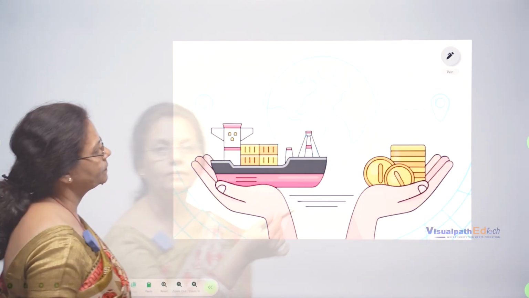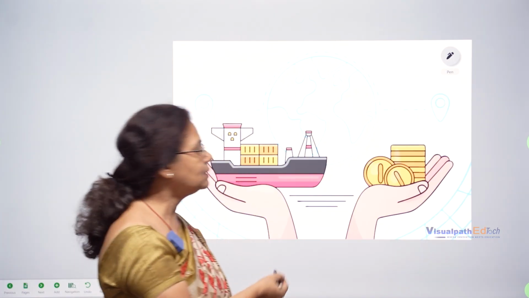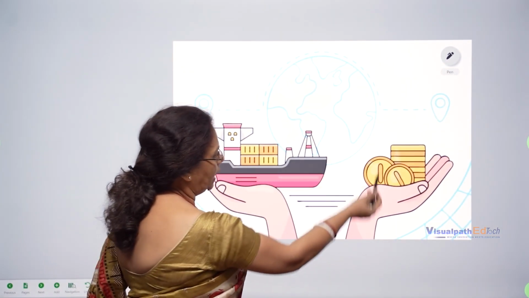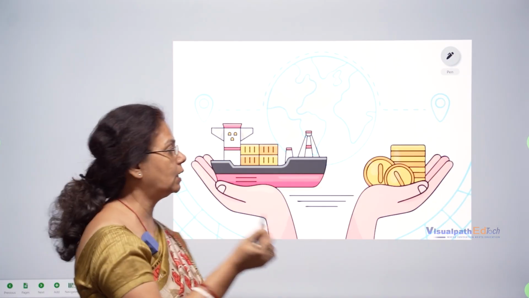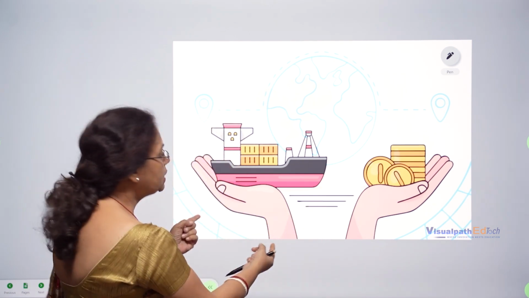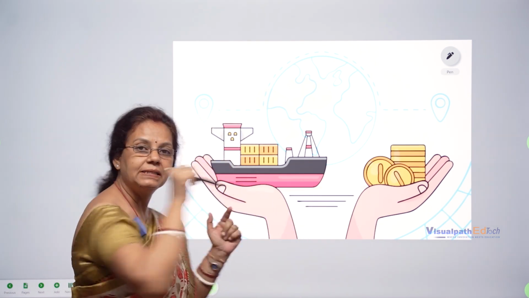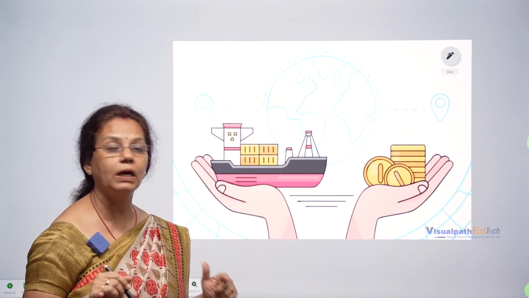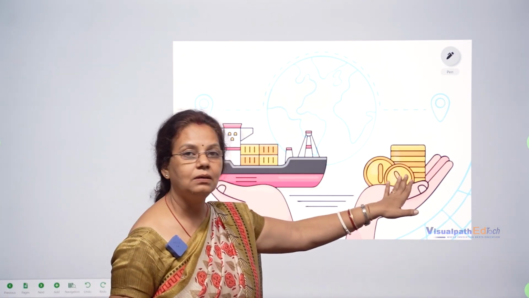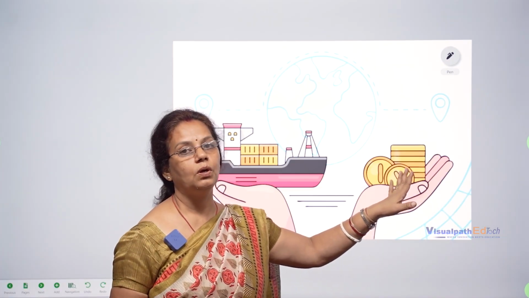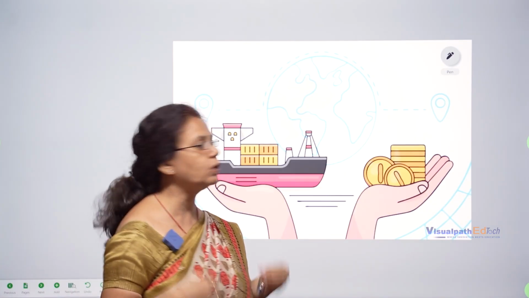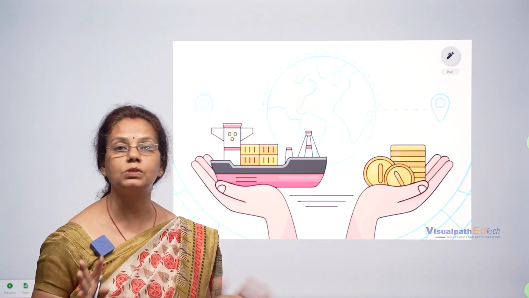Okay. Next, foreign trade. What are the characteristics? Why is it important to earn money? The entire globe, in the case of foreign trade, comes inside our two hands. How does it come? By sitting in the home country, you will get the entire commodity from the other country through money only. You can earn money, you can spend money, both things you can do. Once you spend the money to import the commodities, in the same way you can export the commodities, you can sell the commodities to outside countries also.